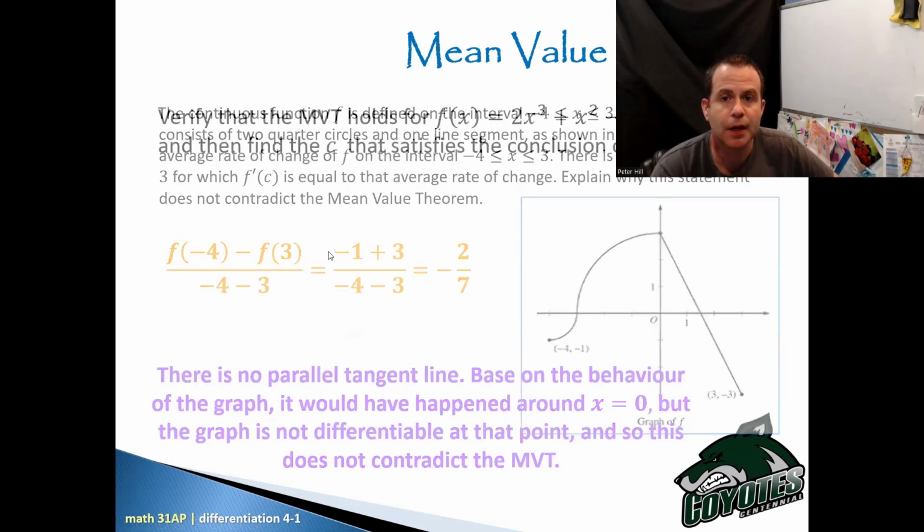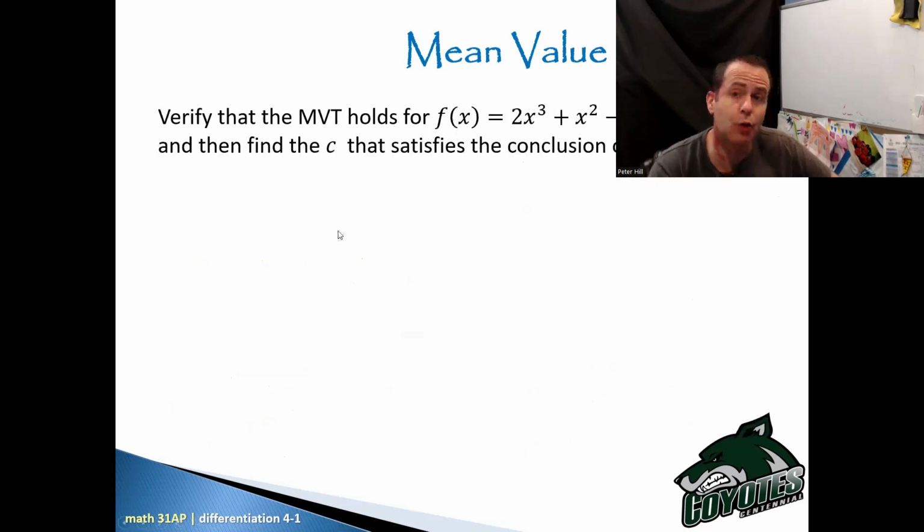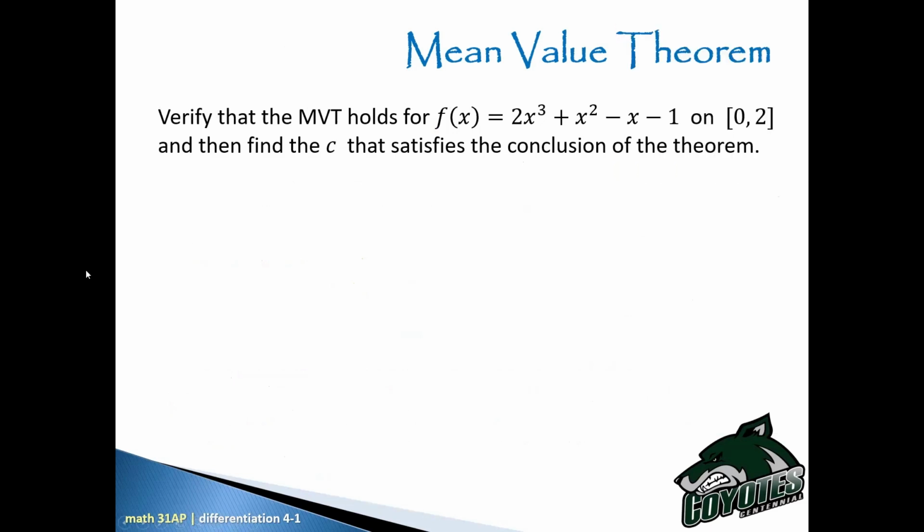All right. Verify that the MVT holds for f of x equals 2x cubed plus x squared minus x minus 1 on the closed interval 0 to 2. Then find the c value that satisfies the conclusion to the theorem.